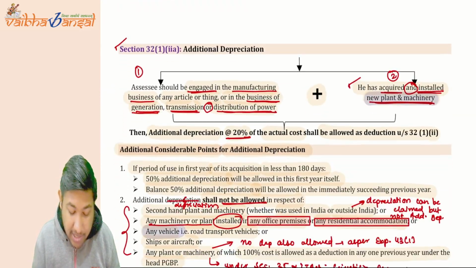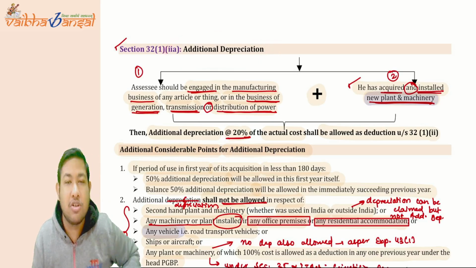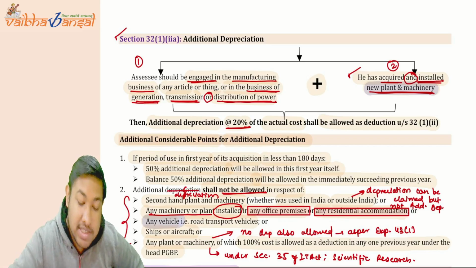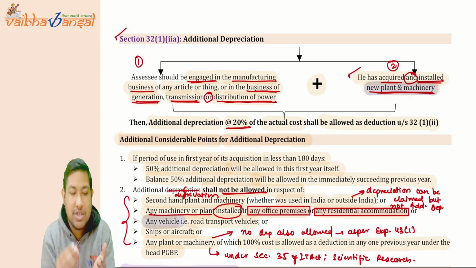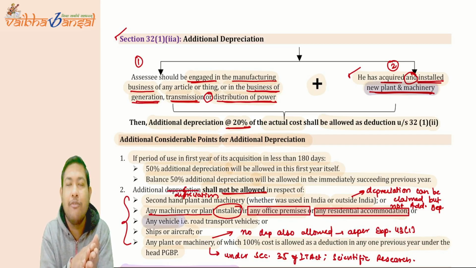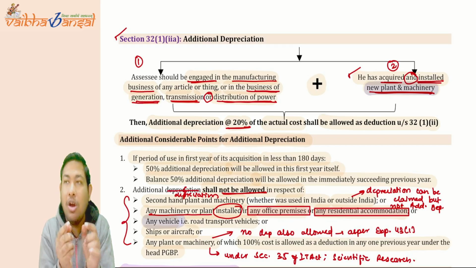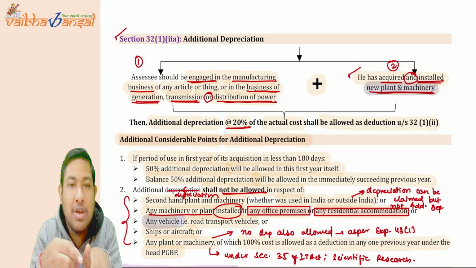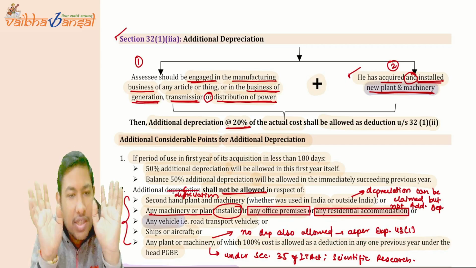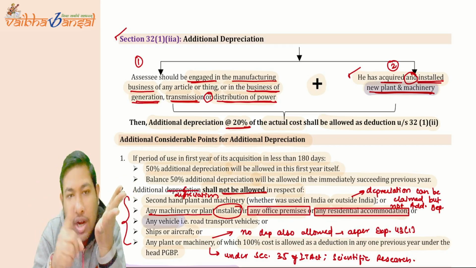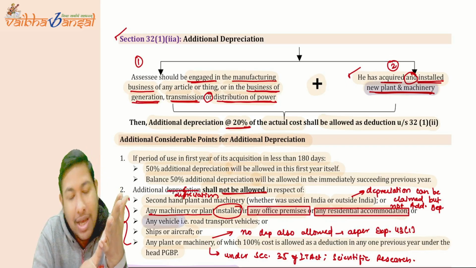Now coming to the next point, which talks about additional depreciation. What are the conditions of additional depreciation? It says that the assessee should be engaged in the business of manufacturing or production of any article or thing, or in the business of generation, transmission, or distribution of power. All three are allowed. Whether you are solely in generation, solely in transmission, or solely in distribution, it is allowed.